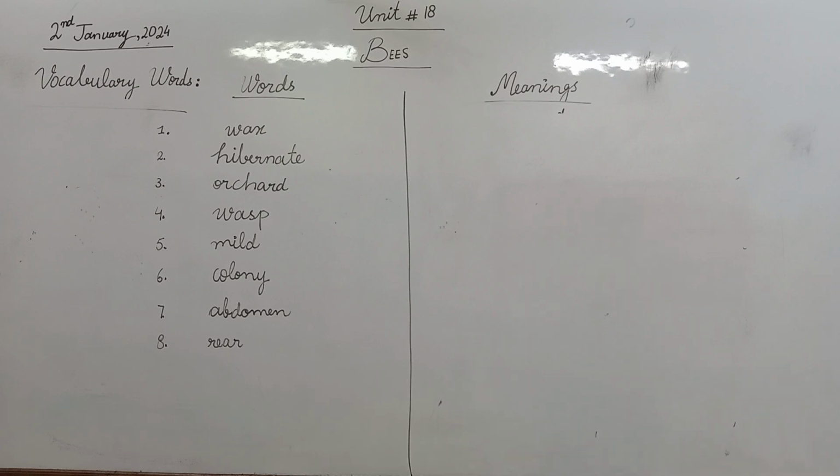Okay, open your dictionaries and find the meanings, and the students that will find the meaning, raise your hands and I will call you to write on the board. Okay, open your dictionaries. Very good. And now find the meaning of wax.